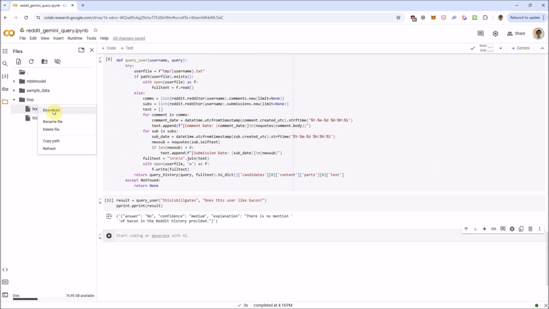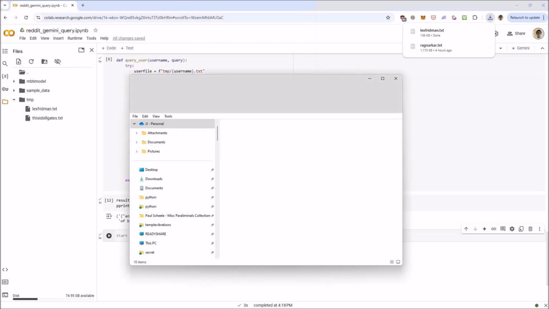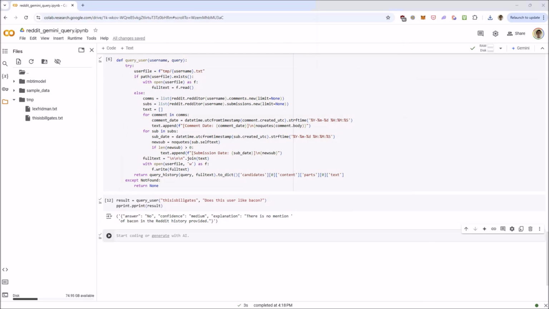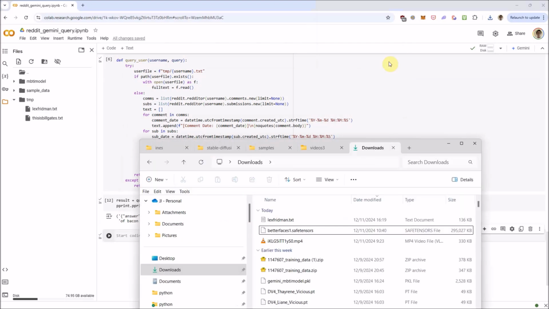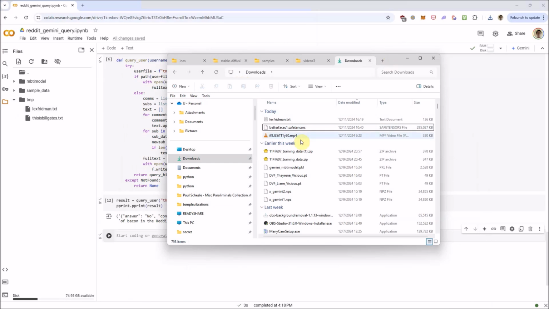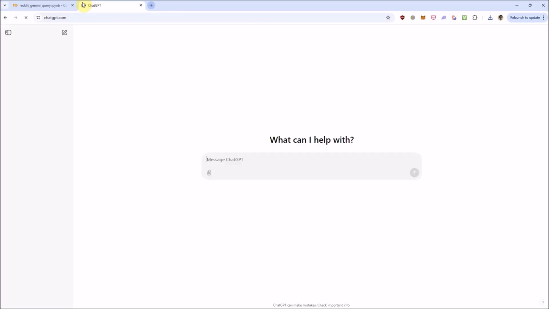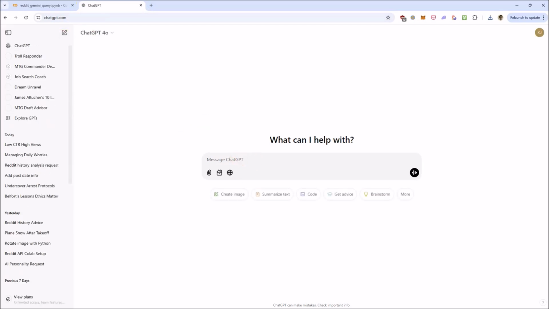So we can even download this into ChatGPT. I'm going to take this one, open a ChatGPT window here, and we can do another query.